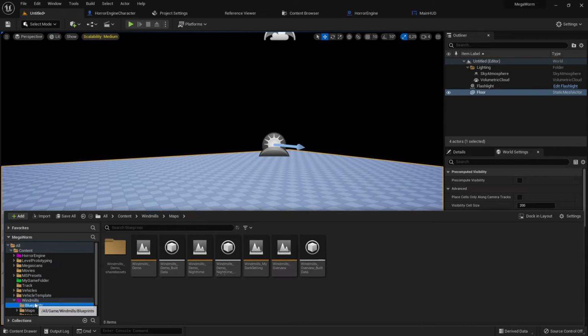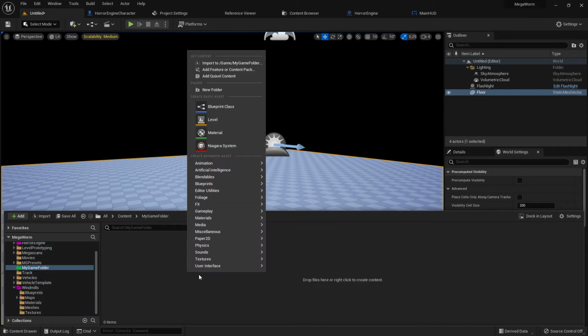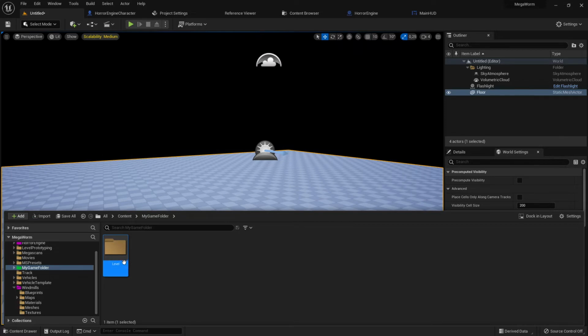So I go to this windmill. First of all, I go here, for example, to my game folder, and I need a new folder. I call it map, or level, you can call it level, map, whatever you like. Let's call it level. And in this level, I want to save now my start level or something like that. Normally, I would start with a game menu map, game menu level, which has nothing in it. That's why we skip this part and go directly to the windmill, go to maps.